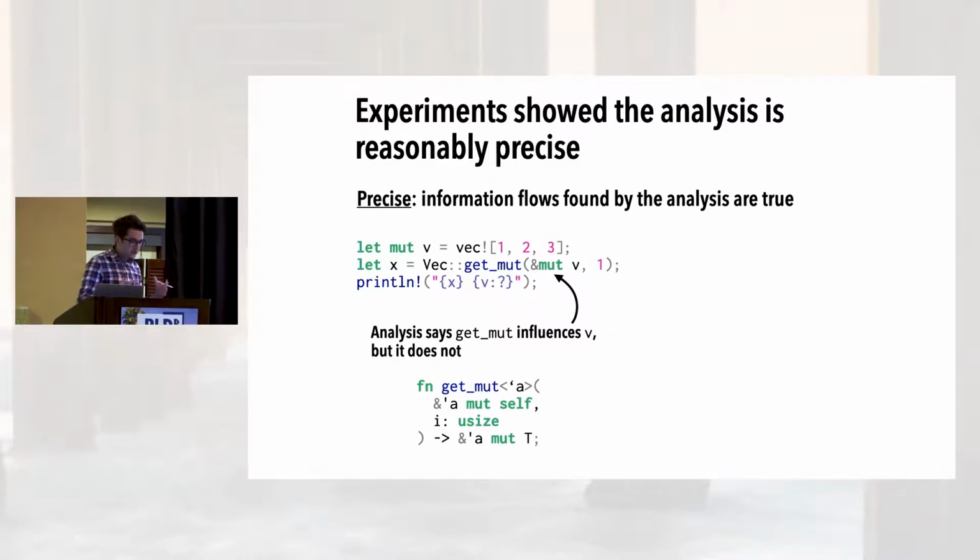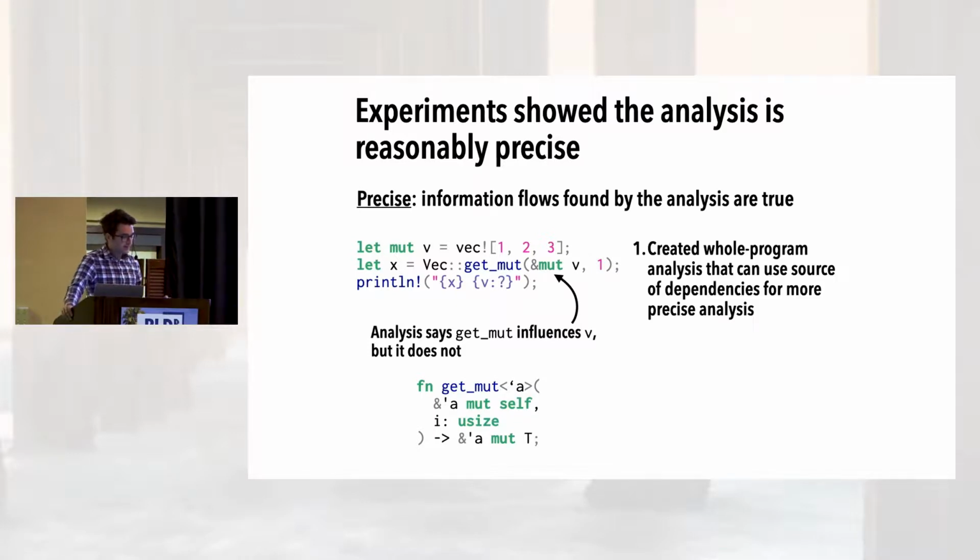More generally, to understand precision, we have to answer an empirical question. How often do Rust programmers write code fitting these kinds of patterns? We investigated that question in 3 steps. First, we created a whole program variant, or non-modular variant, of our analysis, which, whenever it sees a function call, rather than just looking at the function's type signature, would recursively analyze the information flow when the source of the function was available. So a lot slower, but more precise. And it would, for example, recognize that getMut does not mutate v.